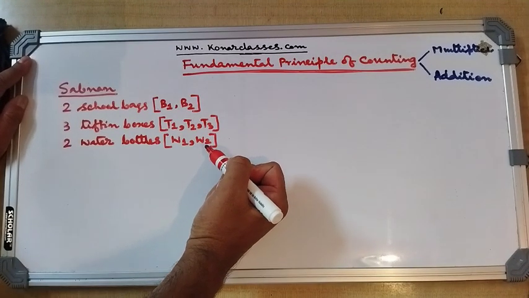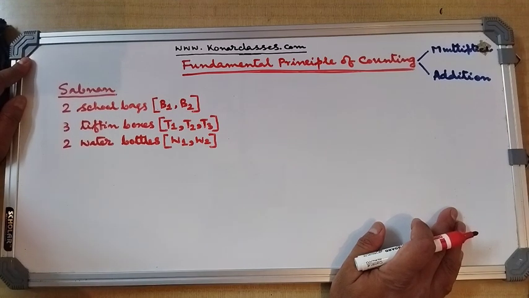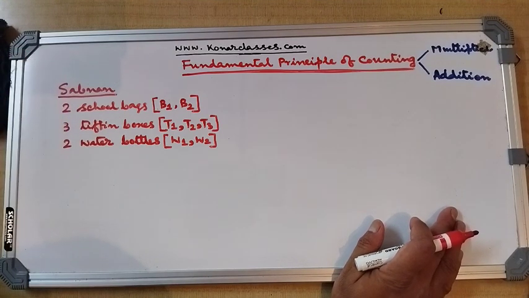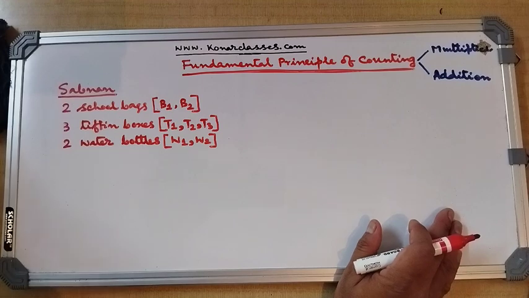Correct? Now, the point here is in how many ways Sabnam can carry these items before proceeding for school. Dear students, to go towards school from your home, you need to have these 3 items, right? School bag, tiffin box and water bottle. The point is in how many different ways Sabnam can choose school bags, tiffin boxes and water bottles. So here also comes the fundamental principle of counting, that is the principle of multiplication.